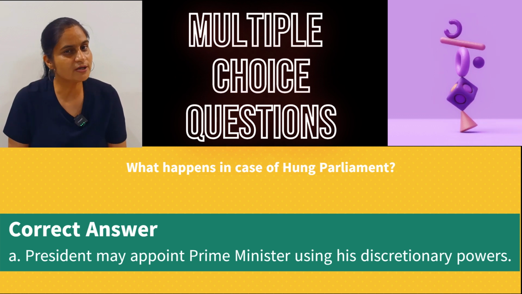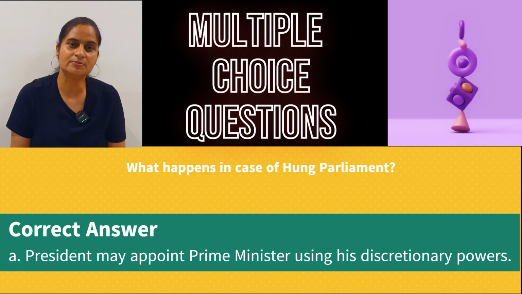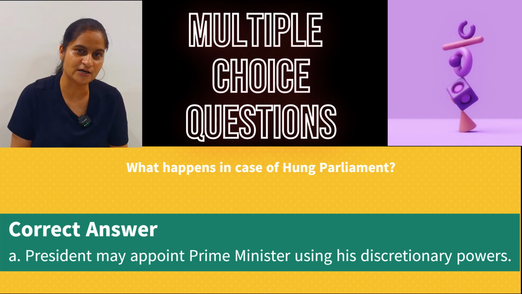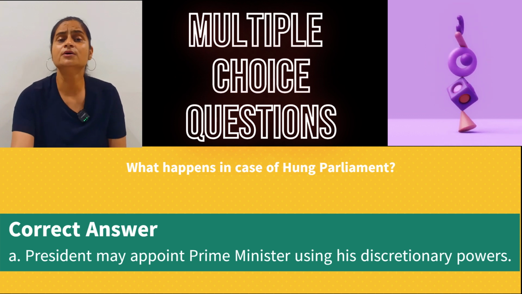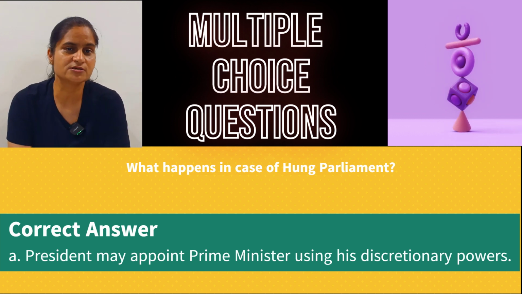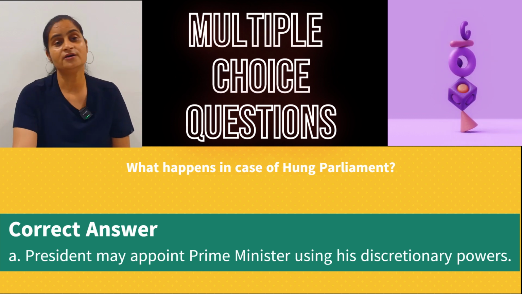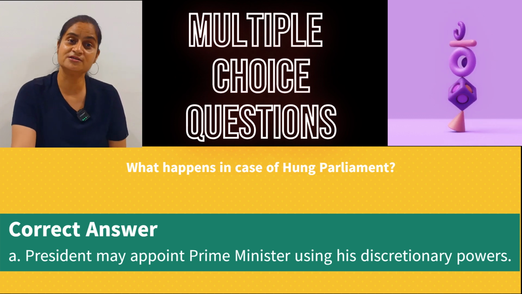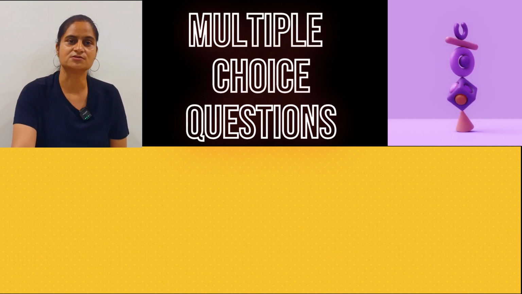To whom will he appoint as a Prime Minister? The person who can assure him that he has the support of the smaller group, not his own relative, will be appointed. Okay, so keep this thing in mind. So here, the President can appoint a Prime Minister using his discretionary powers. Discretionary, once again, where he need not consult the Prime Minister and Council of Ministers. He can use his own wisdom to make decisions.